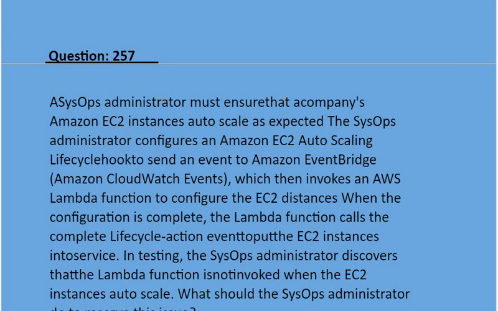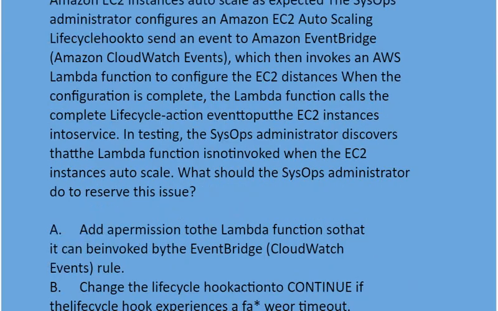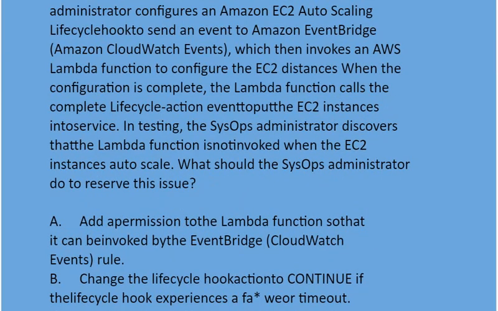When the configuration is complete, the Lambda function calls the CompleteLifecycleAction event to put the EC2 instances into service. In testing, the SysOps administrator discovers that the Lambda function is not invoked when the EC2 instances auto-scale. What should the SysOps administrator do to resolve this issue?